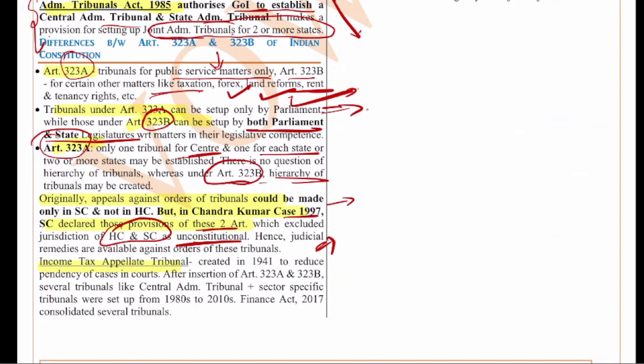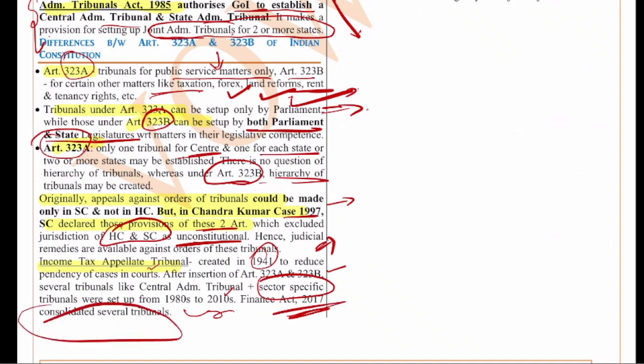Okay, and next you have the Income Tax Appellate Tribunal, which was created in 1941 to reduce the pendency of cases in the courts. After the insertion of Article 323A and 323B, several tribunals like the Central Administrative Tribunal and the sector-specific tribunals were set up from the 1980s to 2010, and the Finance Act of 2017 consolidated several other tribunals. Okay, so this is about the tribunals, Article 323A and 323B.